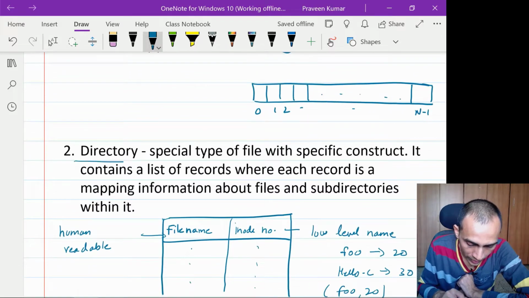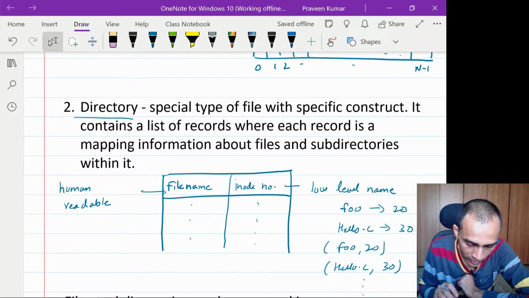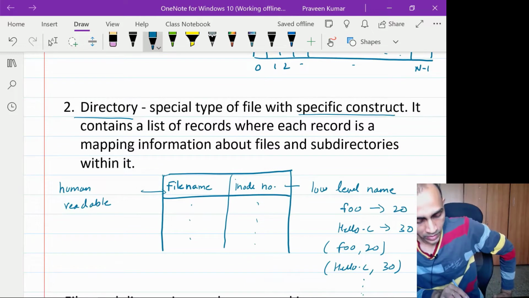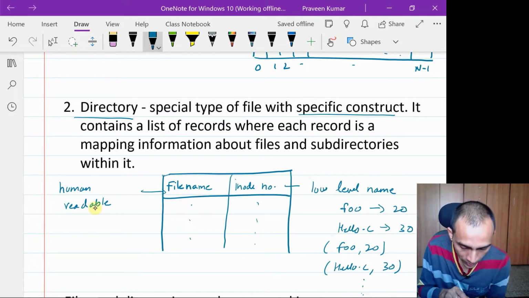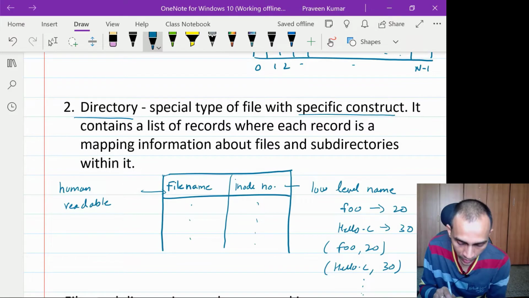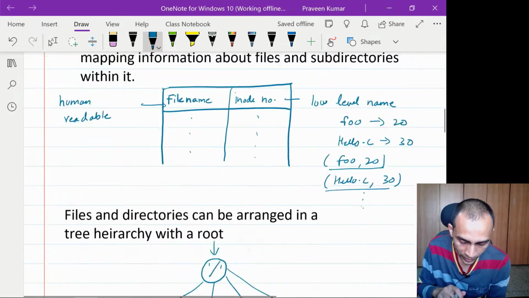And a directory is also a kind of a file only, but the only thing is that its content is specified. It has a specific construct. It just contains basically a mapping of the human readable file name with its inode number, which is the low level name of the file by which the OS identifies that file. So it is just a mapping information.